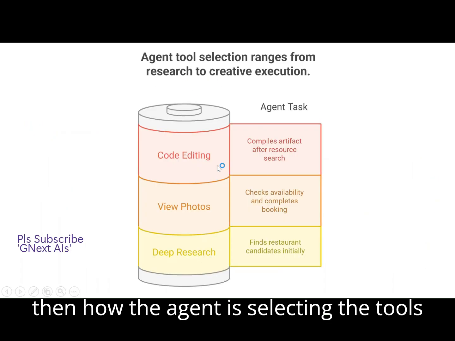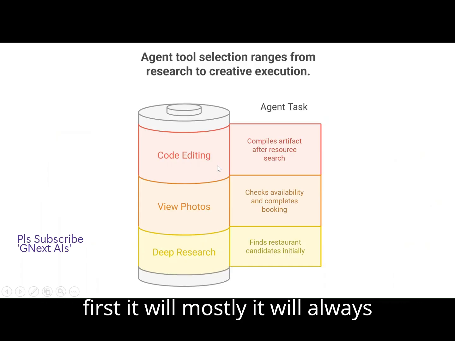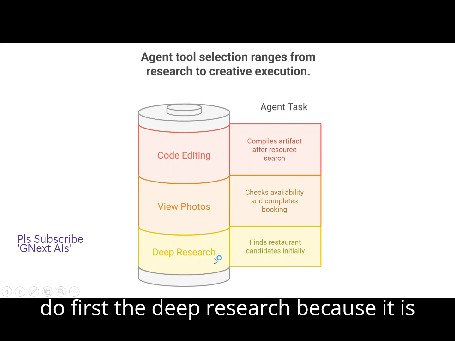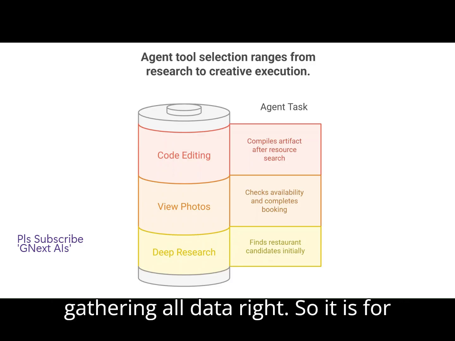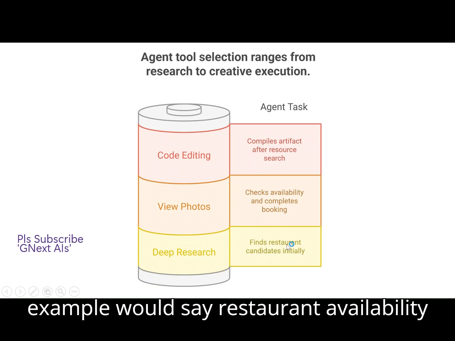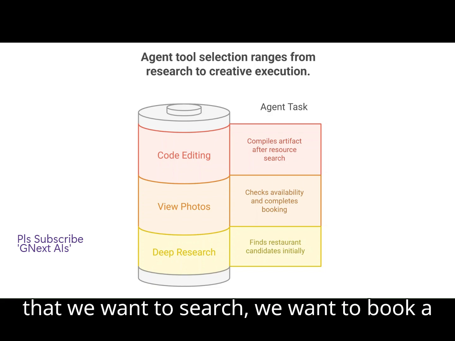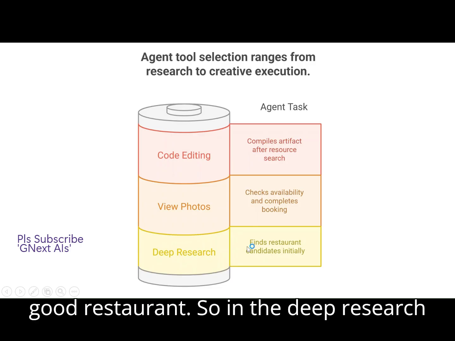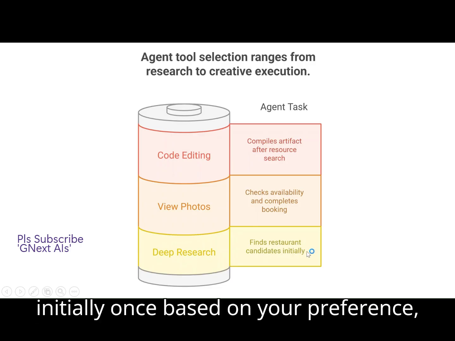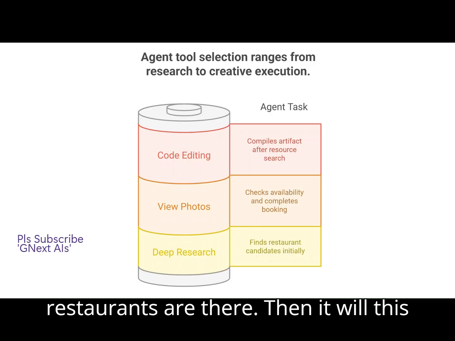Then how is the agent selecting the tools? First, it will mostly always do deep research, because it is taking a lot of time gathering all the data, right? For example, say it's a restaurant availability that we want to search, we want to book a good restaurant. In the deep research, it will first find the restaurant candidates, based on your preference and your requirement, what restaurants are there.